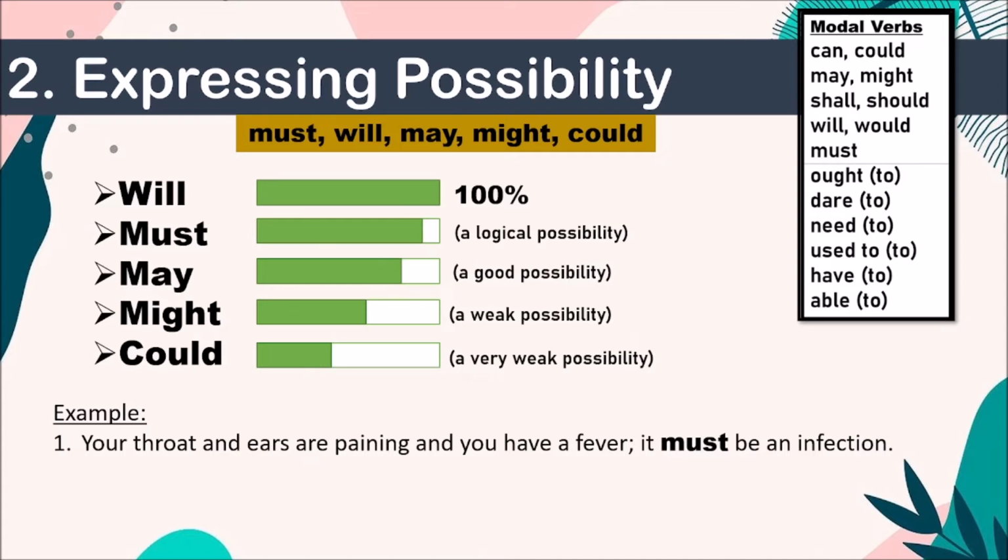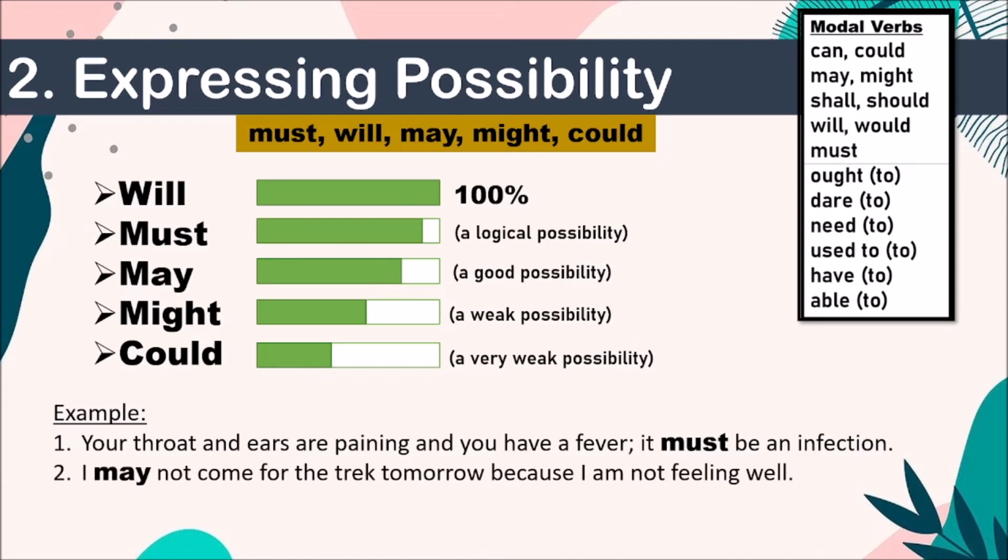Understood? That must will come. Next, I may not come for the trek tomorrow because I'm not feeling well. शायद मैं नहीं आ सकूंगा क्योंकि मैं नहीं, मतलब it's a good point. शायद I'm not feeling well, so I will not be able to do. But I don't know. शायद I'll become all right and I may come. Understood? So when I say I may, मैं शायद नहीं आ सकूंगा. That is your possibility. Okay.